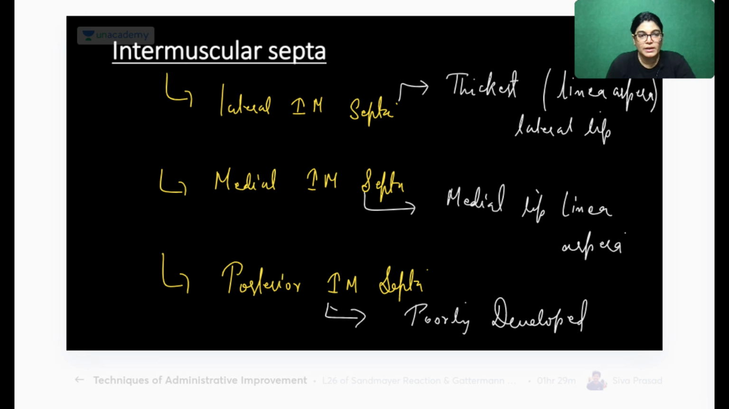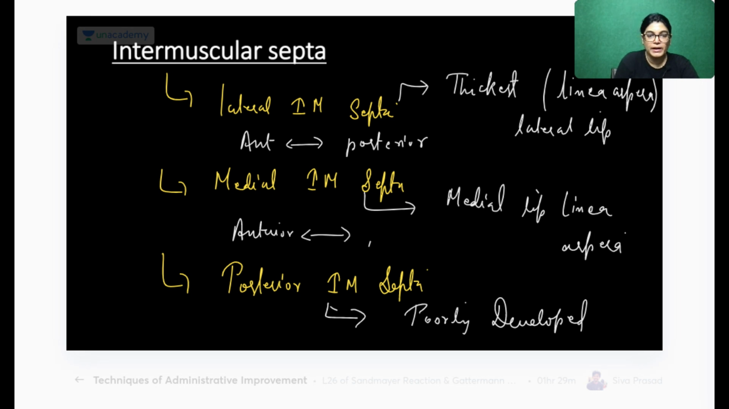One more point is important about these intermuscular septa: which structures they separate. The lateral intermuscular septum separates the anterior and posterior compartments. The medial intermuscular septum separates the anterior and medial compartments. The posterior intermuscular septum separates the medial and posterior compartments.